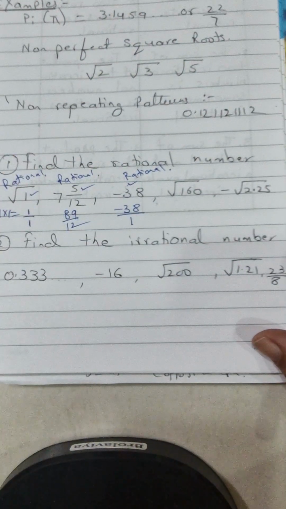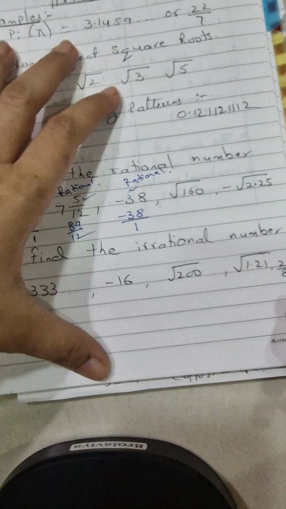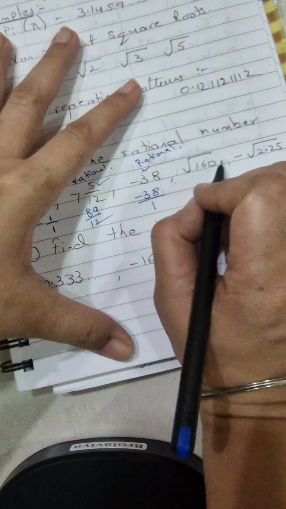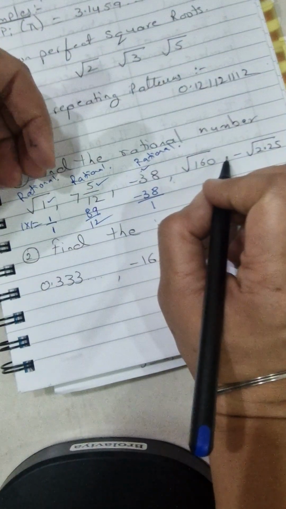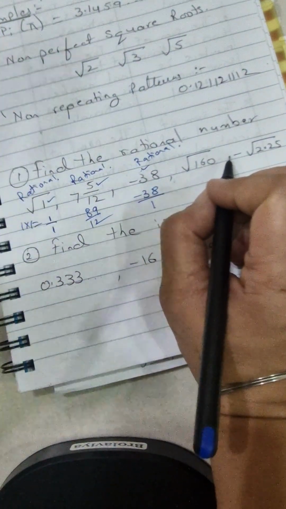Another is square root of 160. Now, is this a perfect square number or a non-perfect square number? We have to find out.